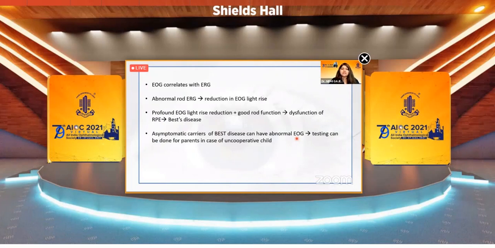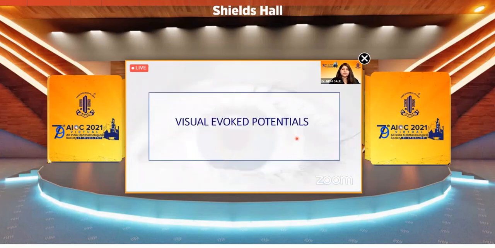Also, this test can be done to test the carriers in cases of children who are uncooperative for the test. And in such cases, the Arden ratio has to be significantly low to establish the diagnosis without any genetic testing.